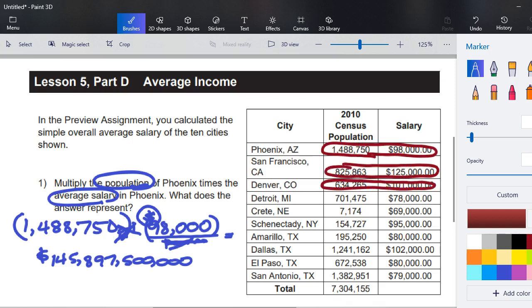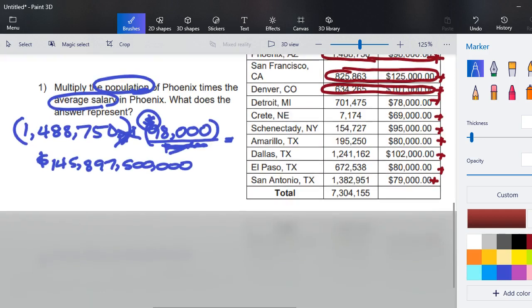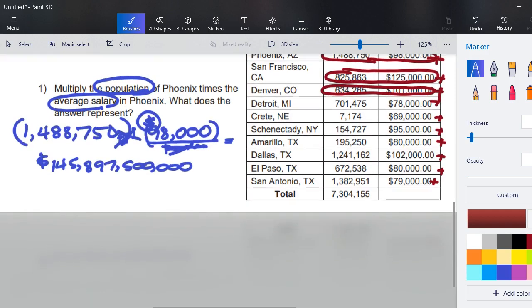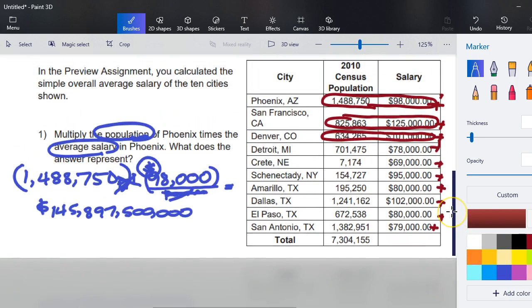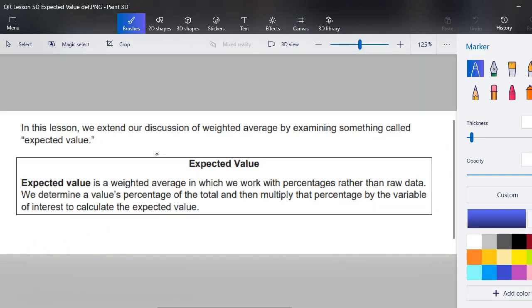Multiply all of these together, and then in the end, we would add all of these products together, and then we would divide by the total number of people. We would divide by 7 million, and that would give us a weighted average. So you're probably thinking there has to be a better way.